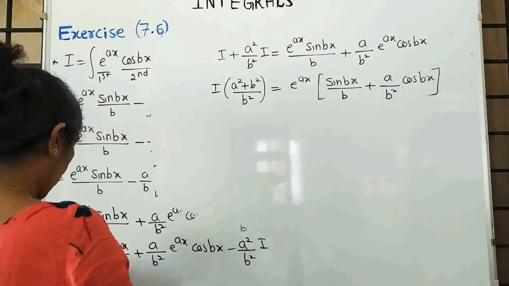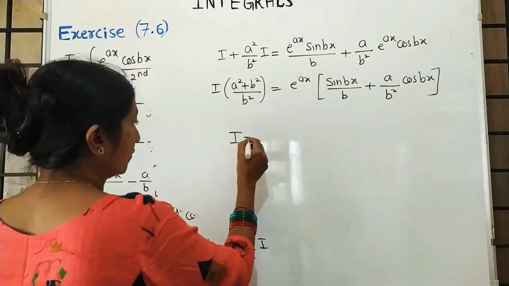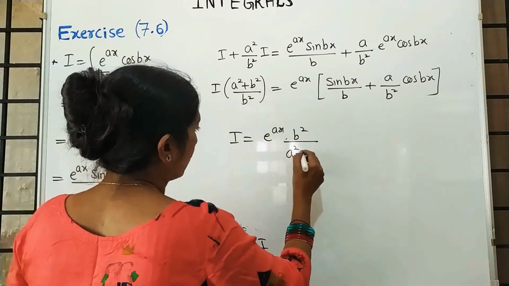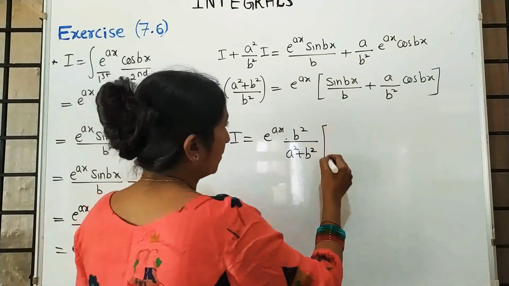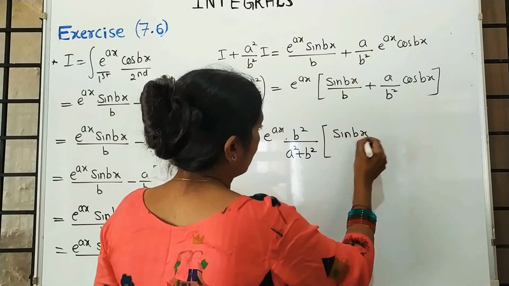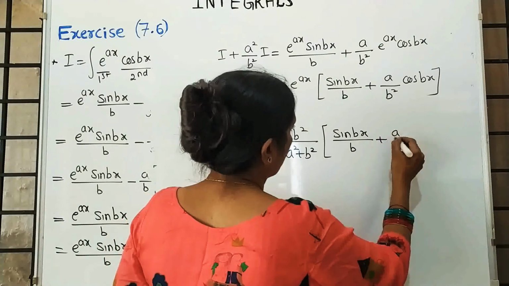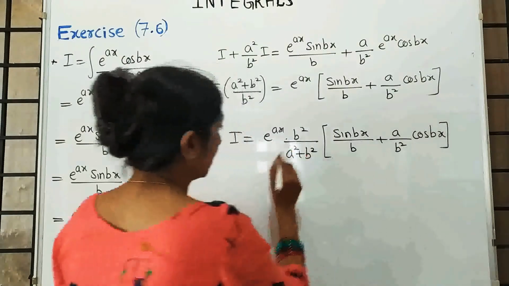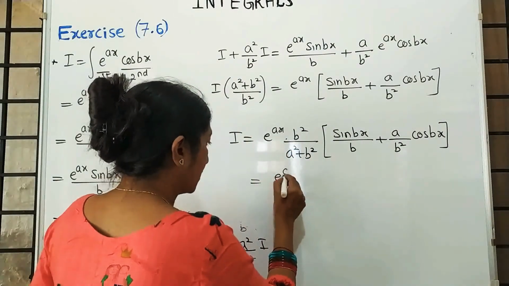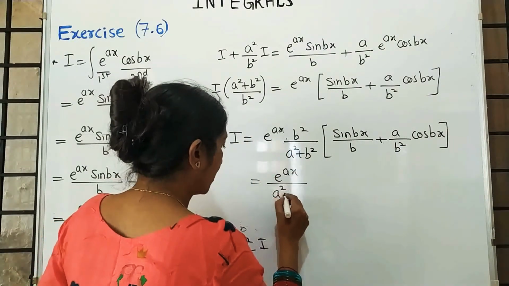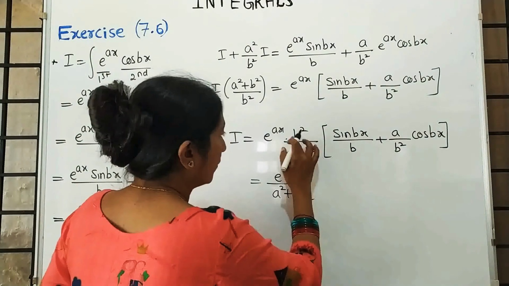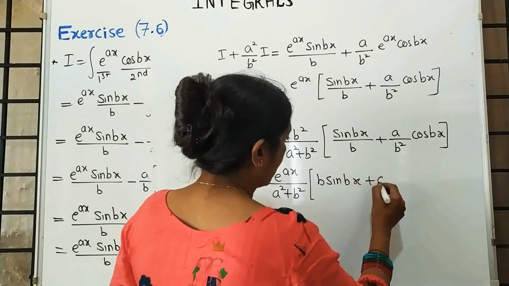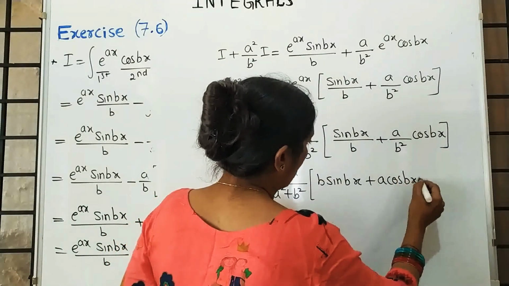Taking this bracket on that side, it is a fraction, it changes reverse. e raised to ax into b square upon a square plus b square, it becomes reverse. In the bracket, sin bx by b plus a by b square cos bx. Take b square inside. It is e raised to ax upon a square plus b square. When you multiply b square, it is b into sin bx plus a into cos bx.